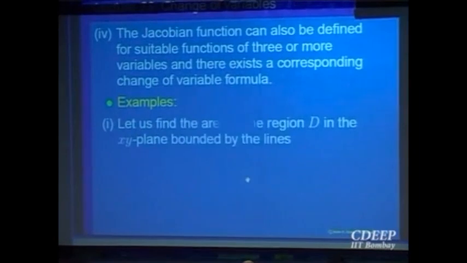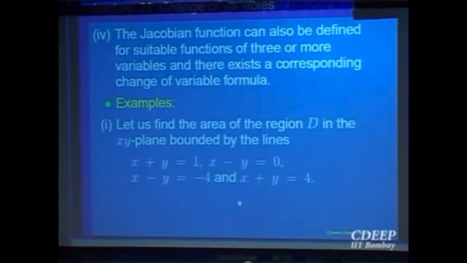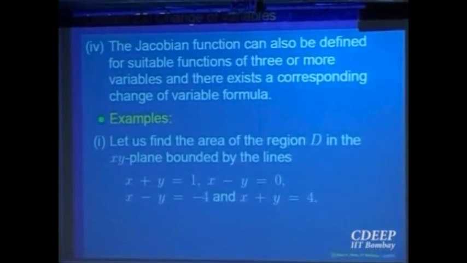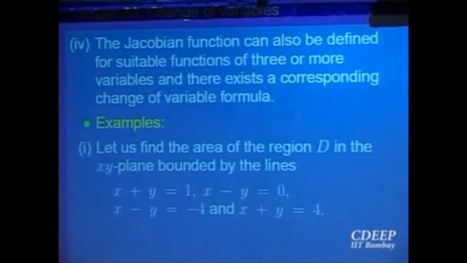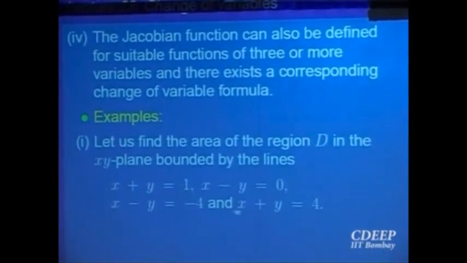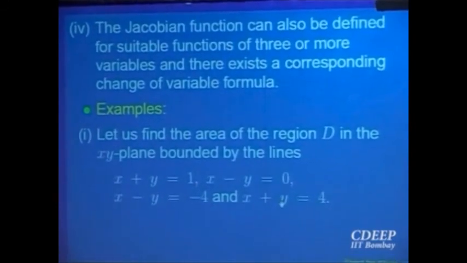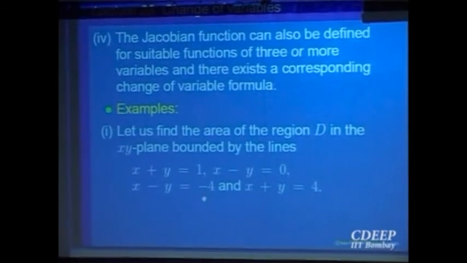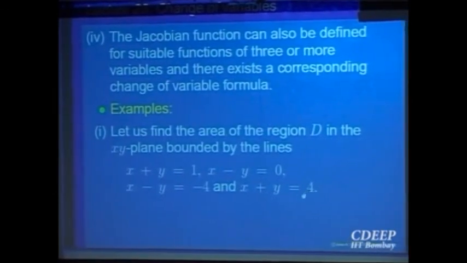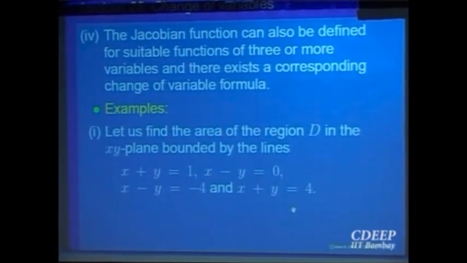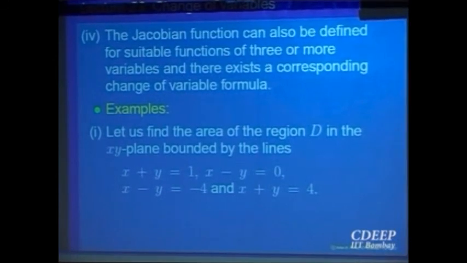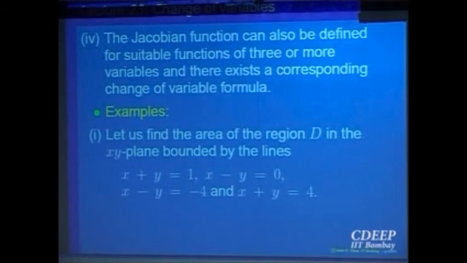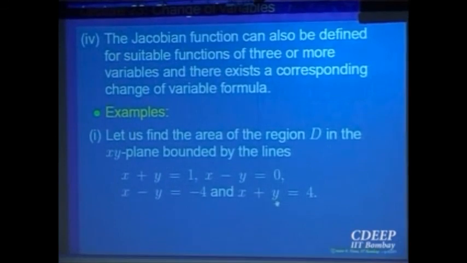Let me look at one example to illustrate. Let us find out the area of the region D in the xy plane bounded by these lines. There are 4 lines given: x plus y equal to 1, and x plus y equal to 4. So these are 2 parallel lines. Then x minus y equal to 0, and x minus y equal to minus 4. So it is a parallelogram that is given to you. You'll say, why do I have to use double integrals to compute the area? But this example is just to illustrate the change of variable, how it makes life easier. So this is what we want to compute.